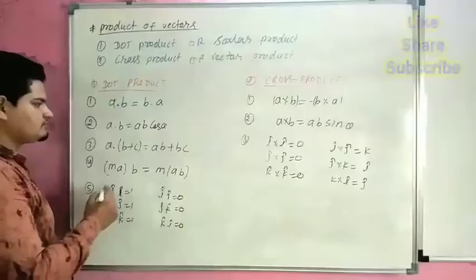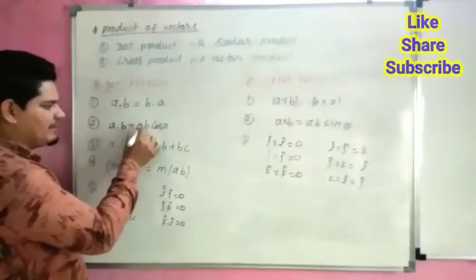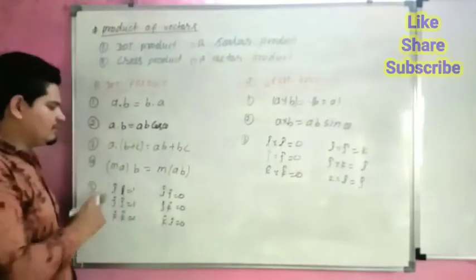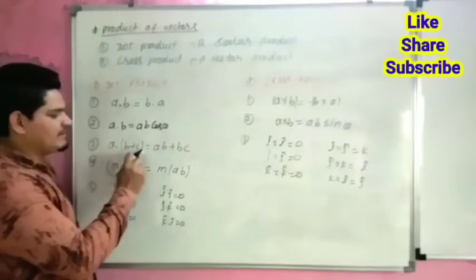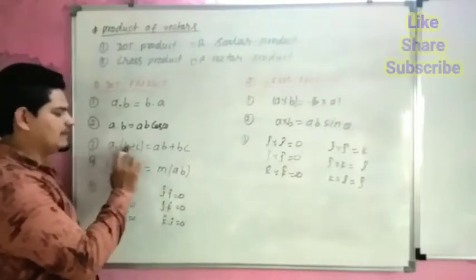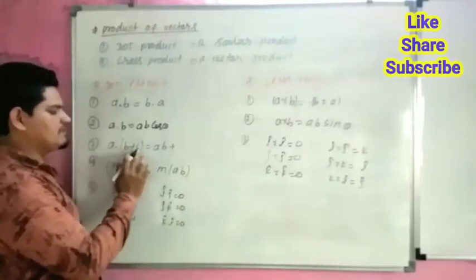Second is A dot B is equal to AB cos theta. Third, A dot (B plus C) is equal to A dot B plus A dot C.